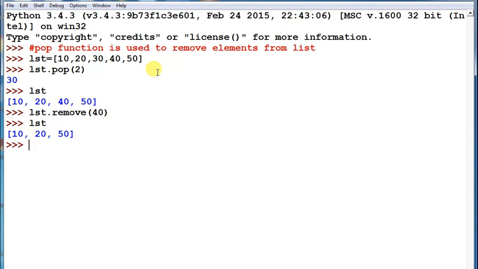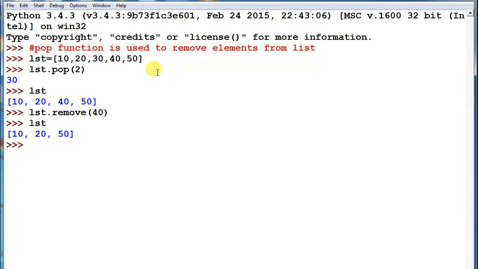One more function we have to discuss, that is insert function, because append and extend both the functions add value at end of list. And suppose if you want to add a value at certain position, if you want to add at very first position, if you want to add a value in between the two list items, the extend function and append will not be used to insert value at certain location.